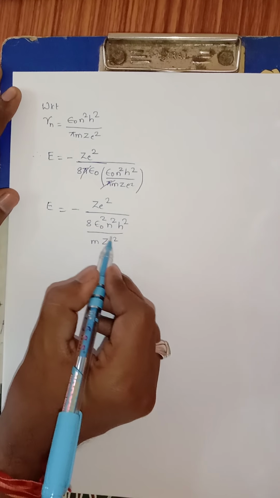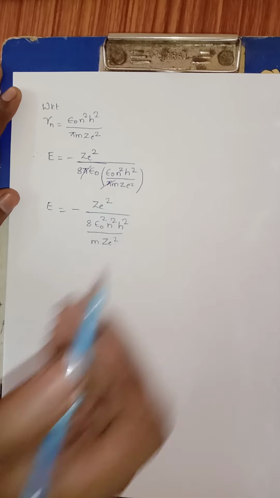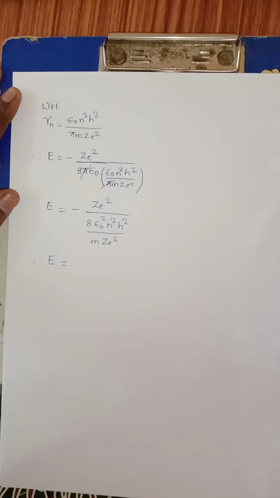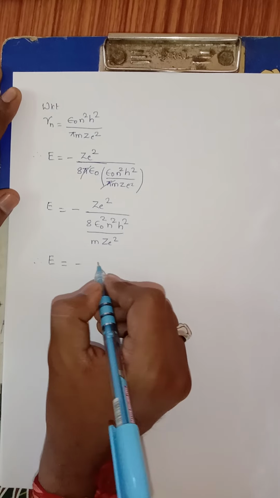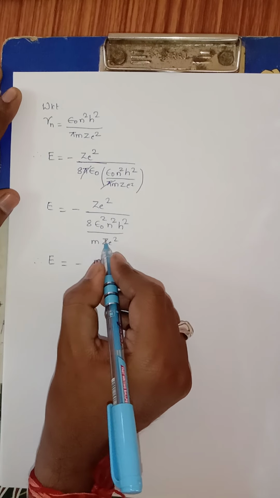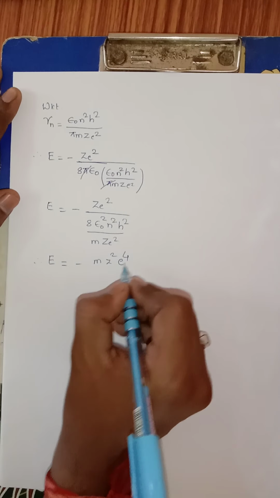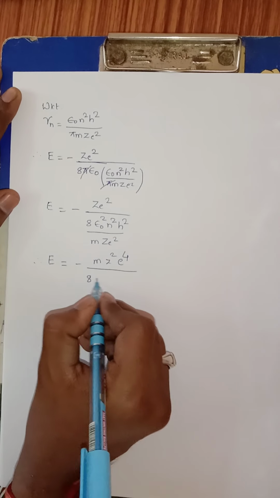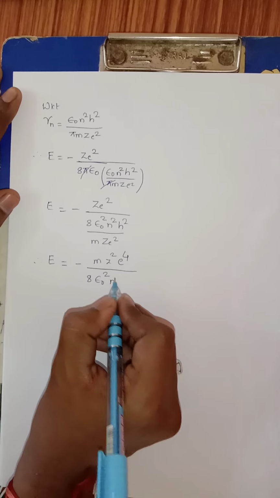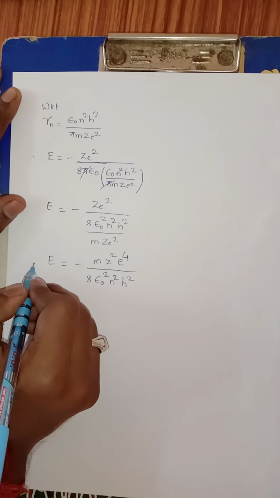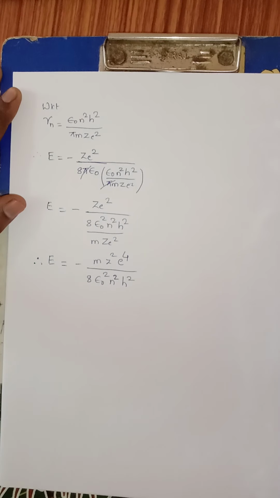Now the denominator of the denominator term will go to the numerator. Therefore, the energy E is equal to minus of m z square e to the power 4 divided by 8 epsilon naught square n square h square. So this is the final expression for the energy of an electron in the nth orbit of Bohr.